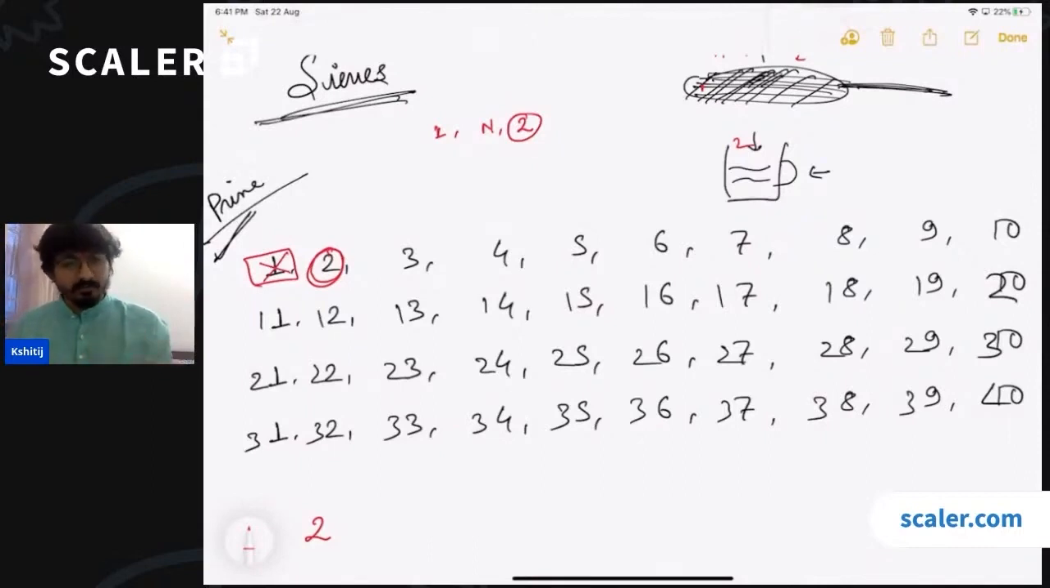Does this sound obvious to everyone? That any multiple of 2 can never be a prime number, right? So if any multiple of 2 can never be a prime number, what can we do? Filter them out, cut them. So I will just cut all the multiples of 2 which are present in this list.